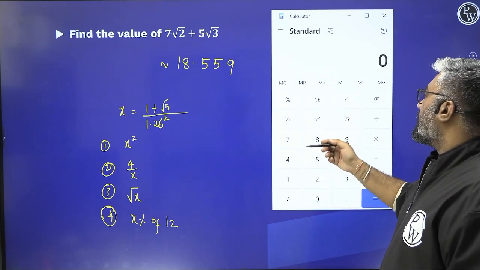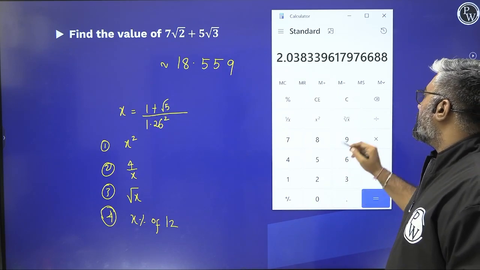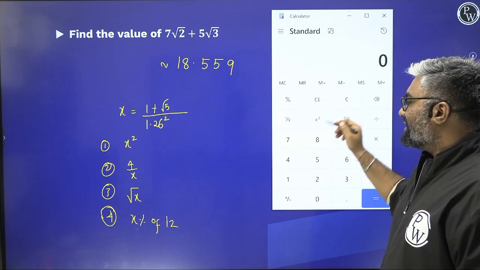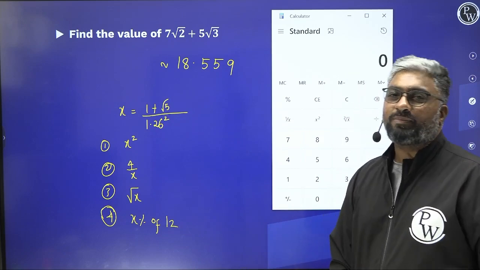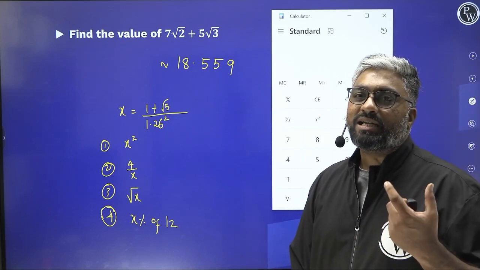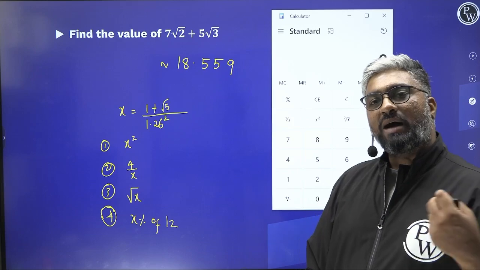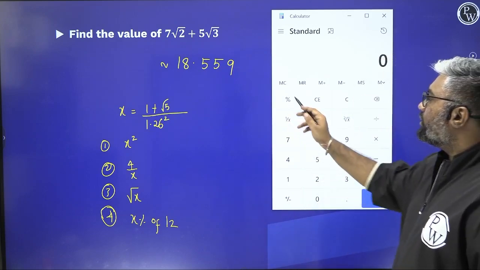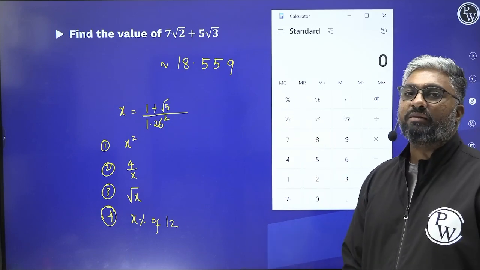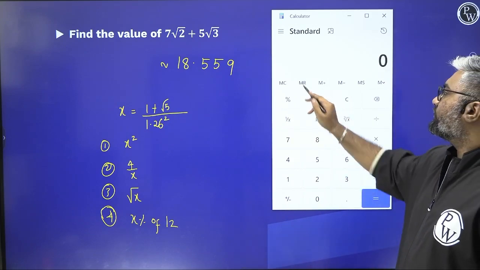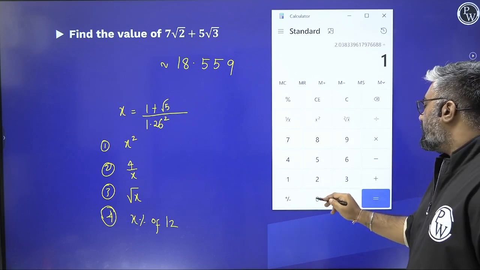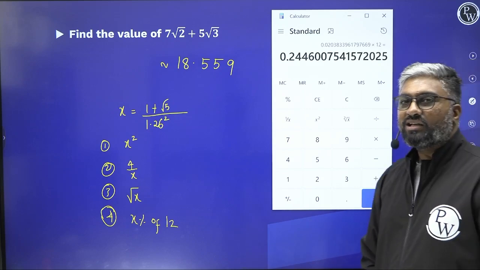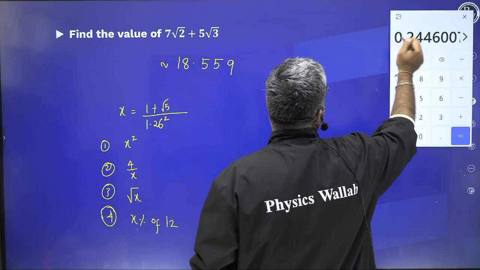Next you have square root. What will you do? Same thing, you recall the memory, you find the root, you have it. Next, x percentage of 12. Percentage is by 100 into 12, so you can divide by 100 or use the percentage function, that's up to you. I normally don't use the percentage function because it sometimes can mislead you. So I recall the memory, divide by 100, this is x percentage of 12, we have it. Works? Yes.